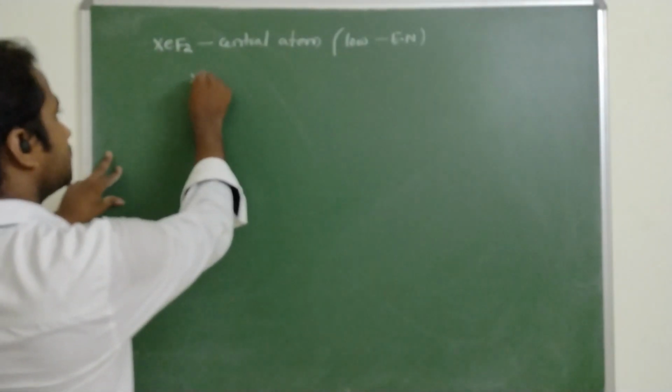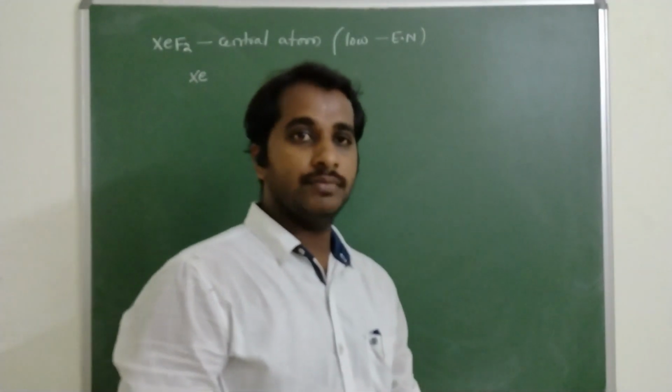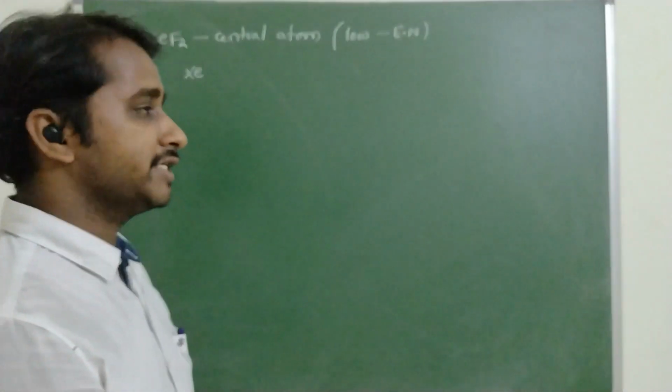Next, take the number of valence electrons of the central atom. Here the central atom is xenon. Xenon is present in group 18 of the modern periodic table, the 8A group.